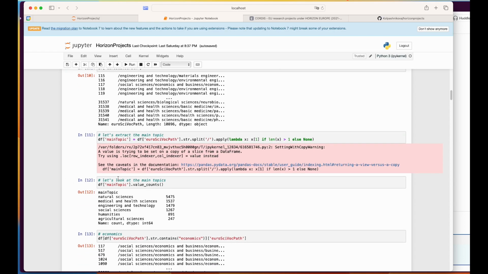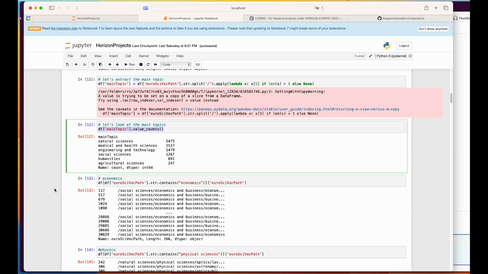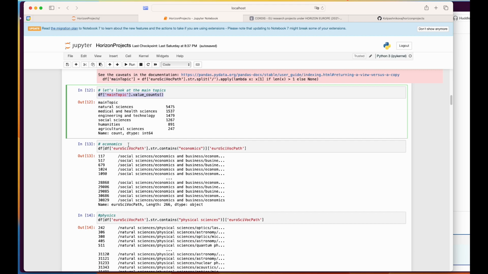Then I extracted the main topic category so that we know which broad disciplines these paths contain. We see that those are natural sciences, medical sciences, engineering, social sciences, humanities, and agriculture. I then tried to extrapolate the discipline panels from these paths, and you can actually just use these broad categories if you are okay with that too.